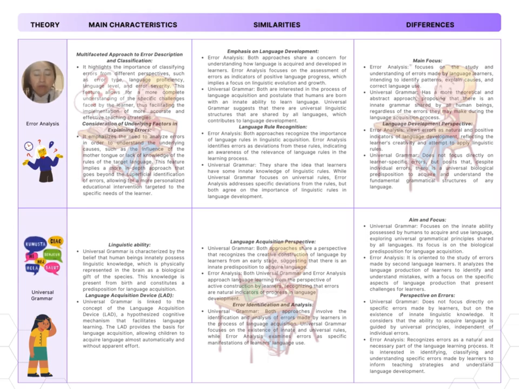On the other hand, we have universal grammar. It says that all humans are born with an inborn ability to understand language structures, and universal grammar helps explain how languages are structured universally, and how we can acquire them.